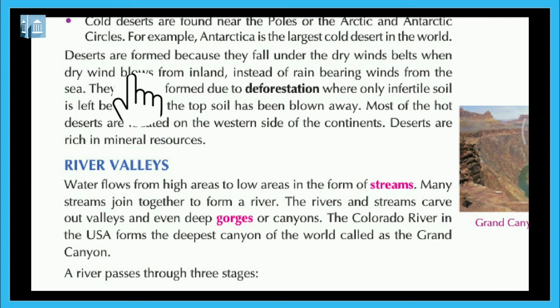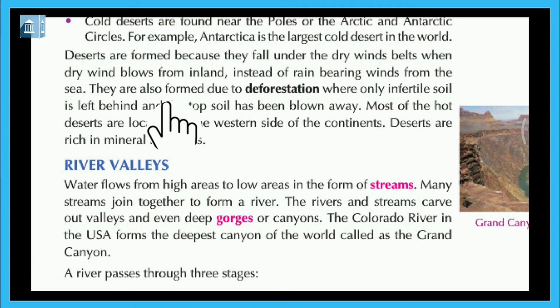Deserts are formed because they fall under the dry wind belts, when dry wind blows from inland instead of rain-bearing winds from the sea.